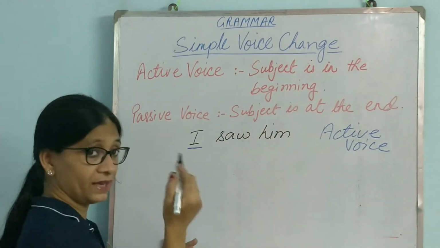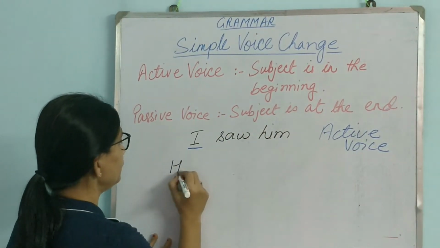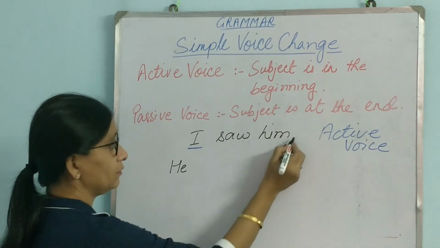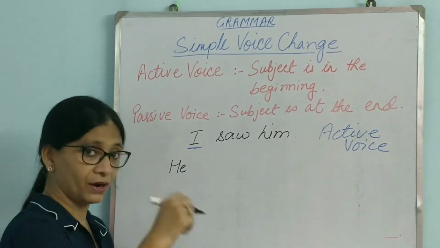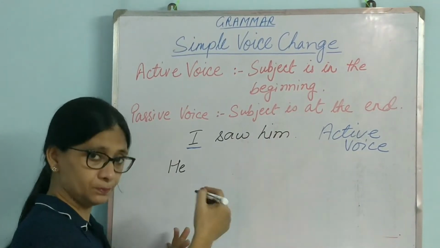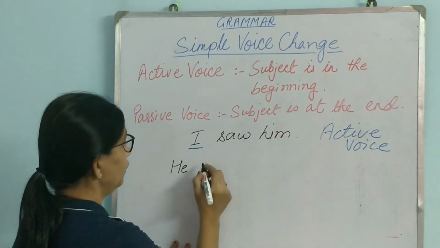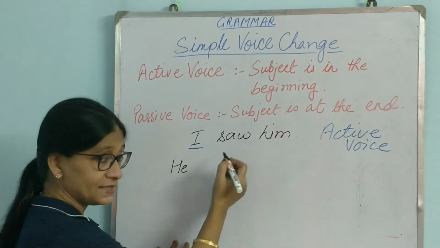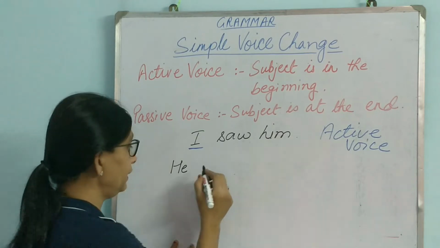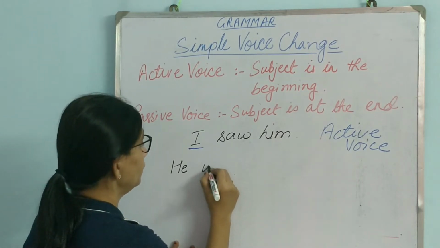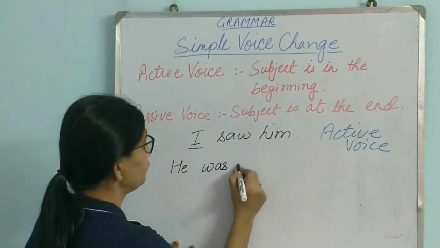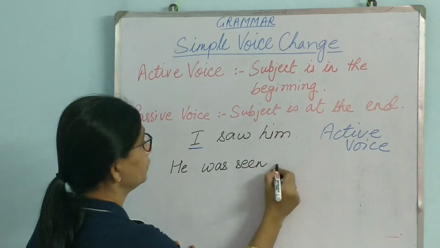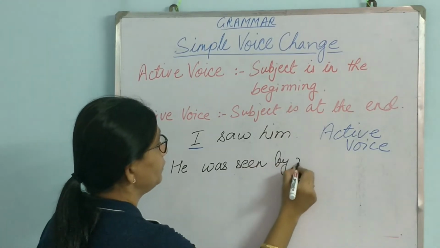I saw him. We have to bring the object in front to make it passive voice. So we write he. And since it is past tense, we have to write in past tense only. So it will become he was seen by me.